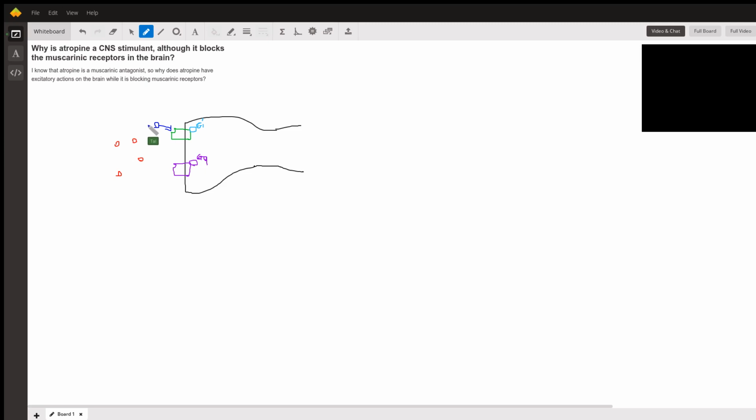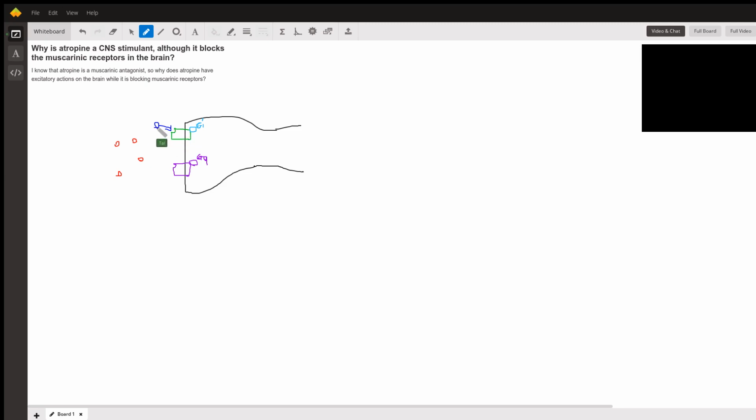But atropine tends to bind to Gi coupled receptors. So it binds to muscarinic receptors that normally have inhibitory effects on the neuron, right? So atropine is an antagonist. That means if it binds to the receptor, then first of all, nothing else can bind to that receptor, and second of all, the receptor will not be activated, right?